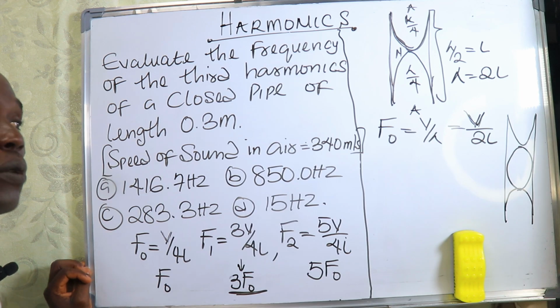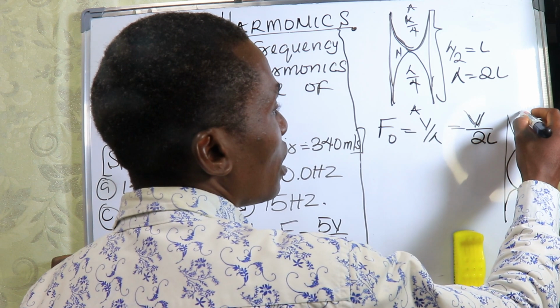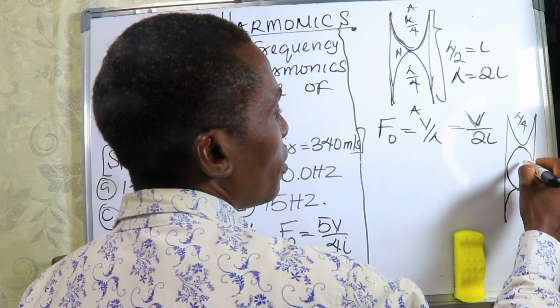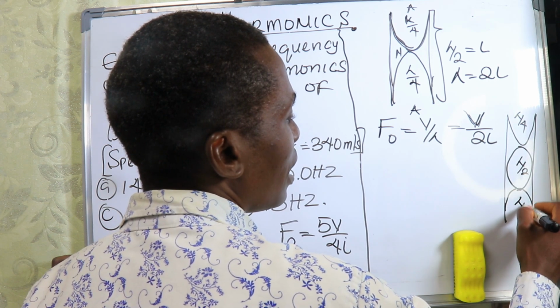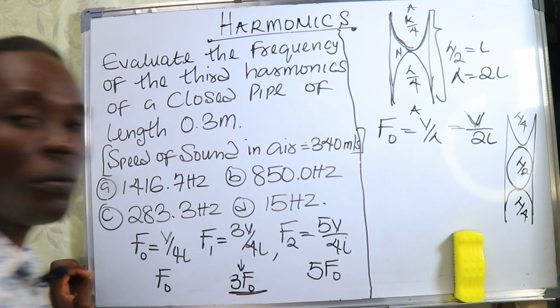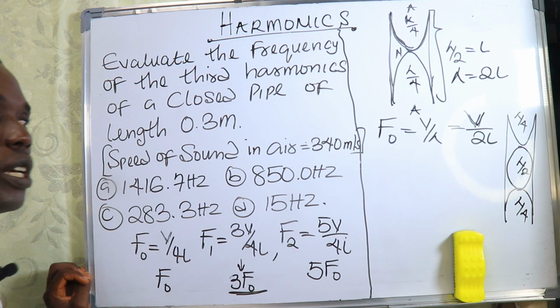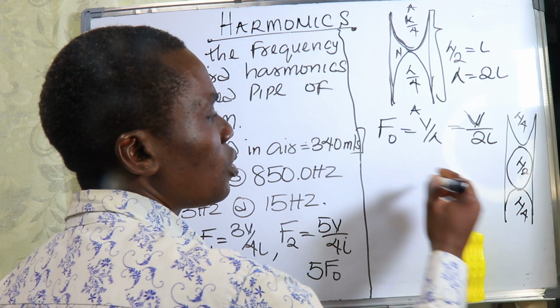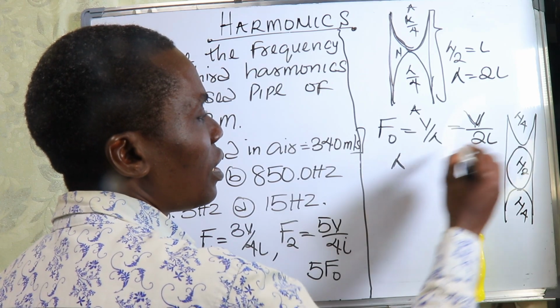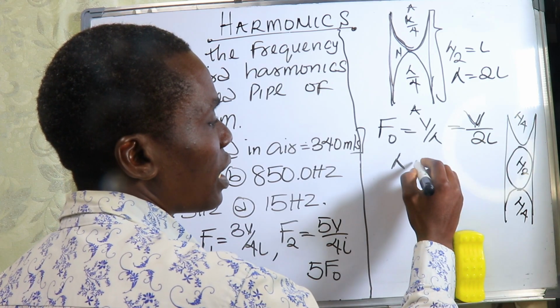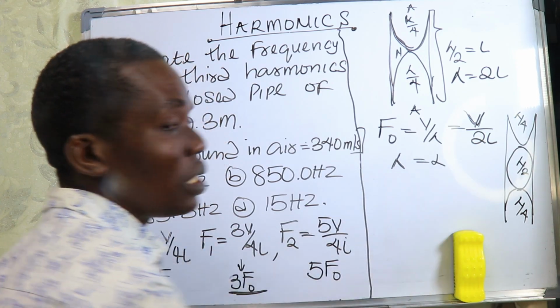So if you check this wavelength, we will get this one to be lambda divided by 4, this one will be lambda divided by 2 complete wavelength, and lambda divided by 4. So for the first harmonic, if you add all these ones, you go see say our lambda, all these ones will just give us lambda, and the lambda dey equal to length.